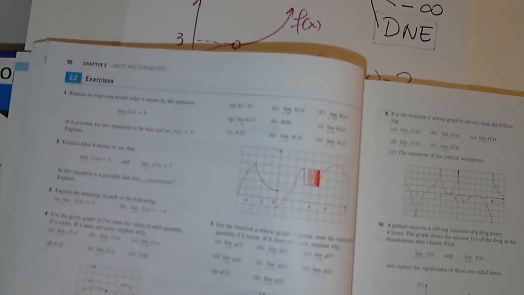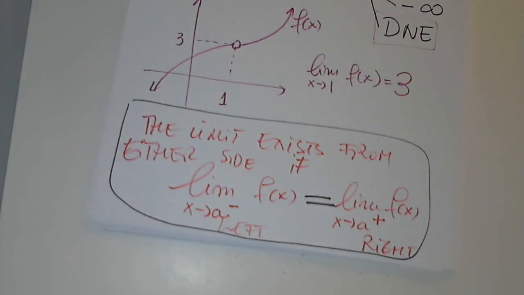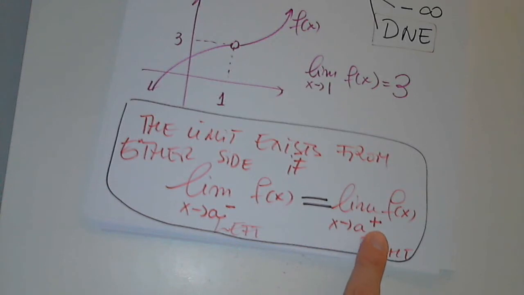The limit exists from either side if the limit from the left and the limit from the right exist and they are equal. So the left-hand limit is written as x approaches a with a minus, meaning with numbers smaller than this number a, and here with plus, with numbers larger than that number a. From the right, in other words.